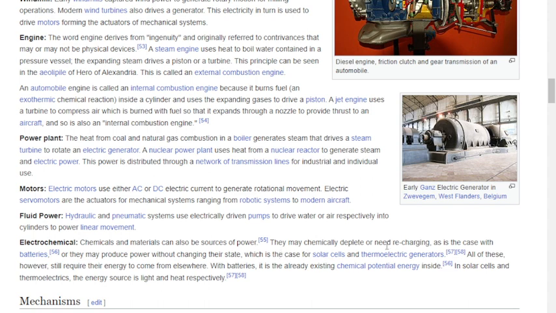They may chemically deplete or need recharging, as is the case with batteries, or they may produce power without changing their state, which is the case with solar cells and thermoelectric generators. All of these, however, still require the energy to come from elsewhere. With batteries, it is already existing chemical potential energy inside; in solar cells and thermoelectrics, the energy sources are light and heat respectively.